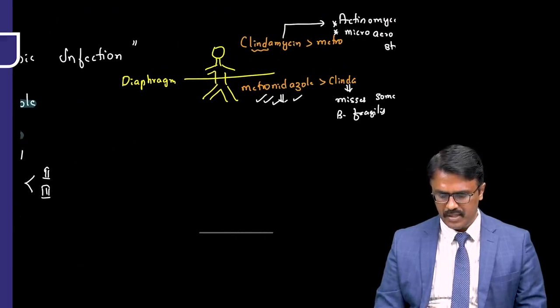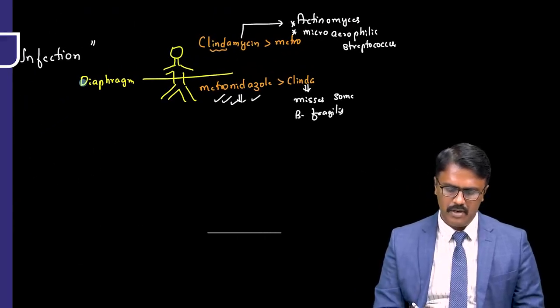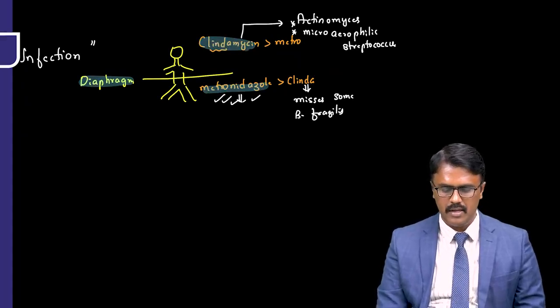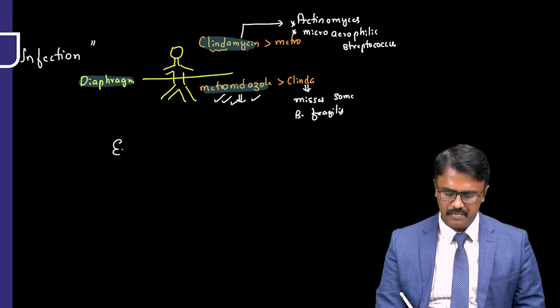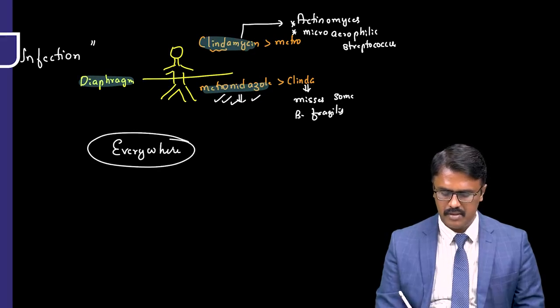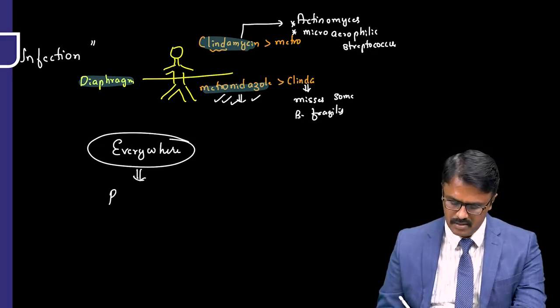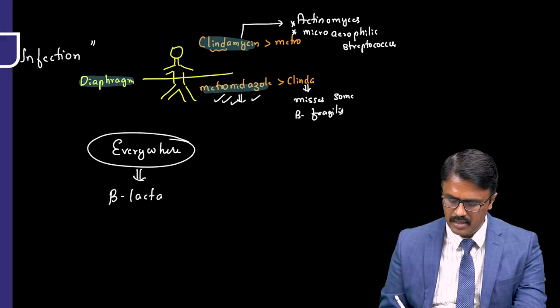I have told you, when you are treating the patient above the diaphragm, clindamycin, below the diaphragm, metronidazole. But everywhere, if anaerobic infections, everywhere you want to treat, then what is best is a combination of beta-lactam plus beta-lactamase inhibitor.